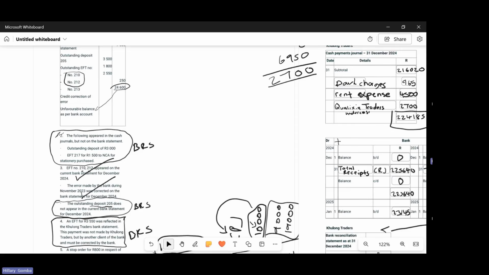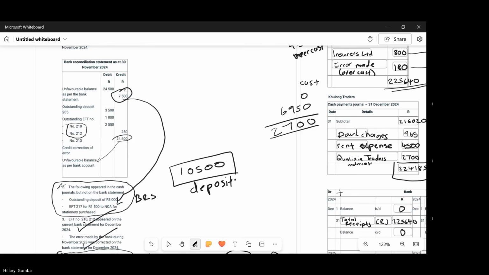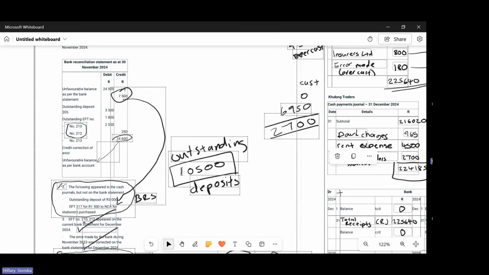So you take this 7,500 plus this 3,000 to get your total outstanding deposits, which will be 10,500. So these are your outstanding deposits. You need to take that amount.